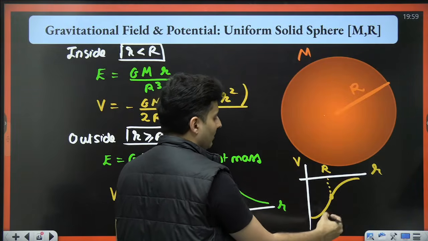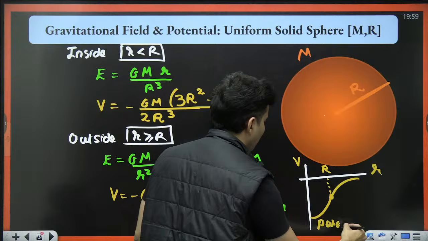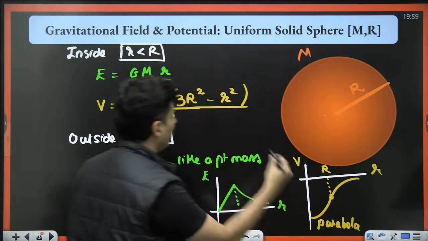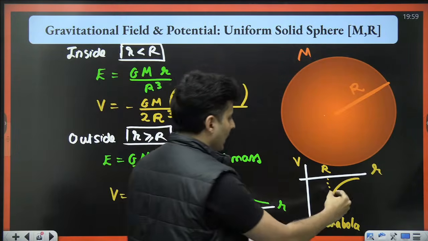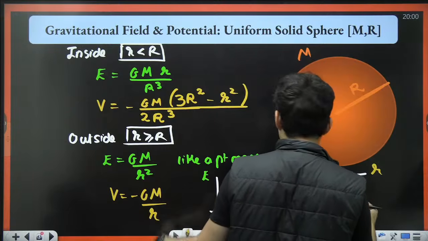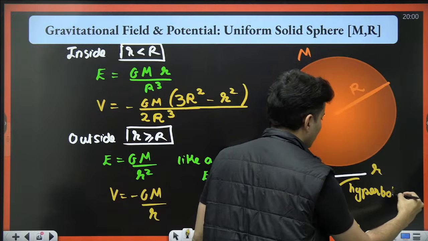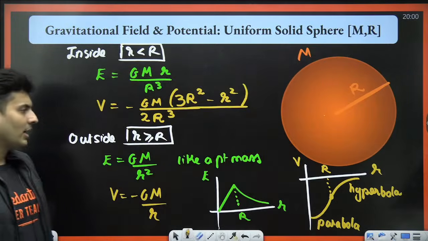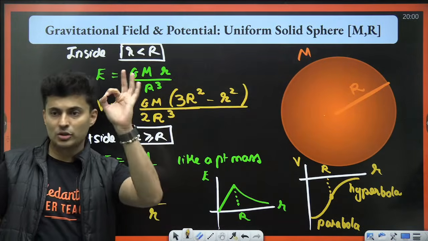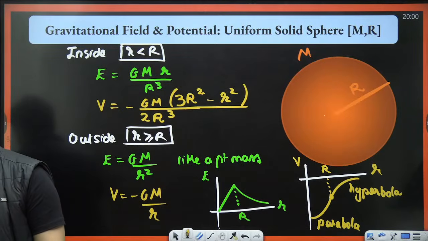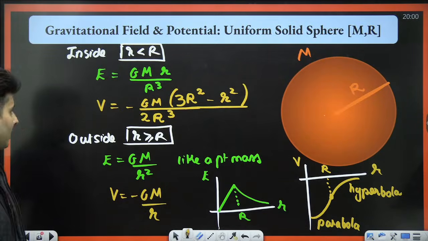It is a parabola over here because you can see a quadratic term, and here it is inversely proportional to r, so it becomes a hyperbola. These are certain things which you should know regarding graphs.